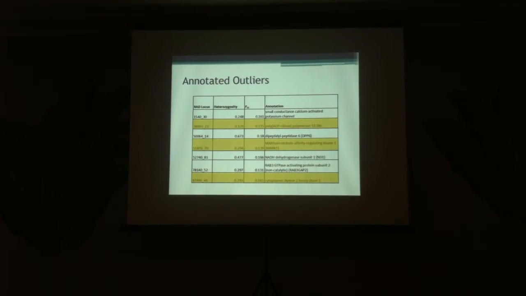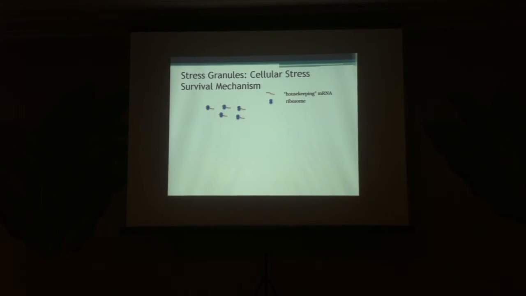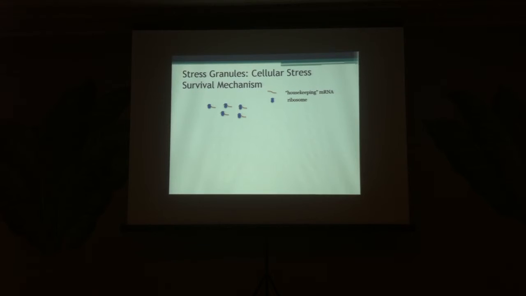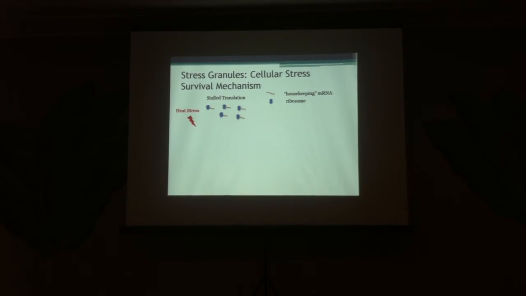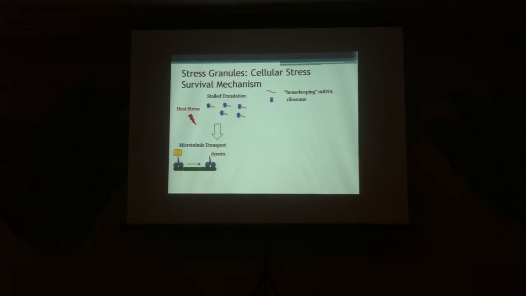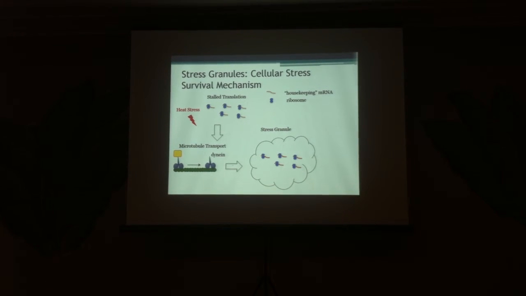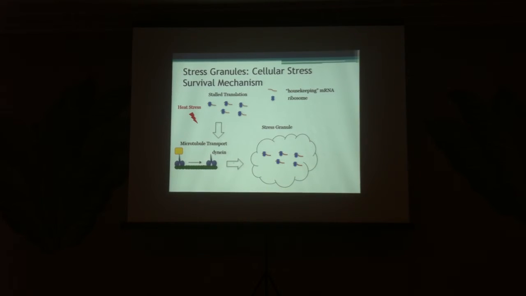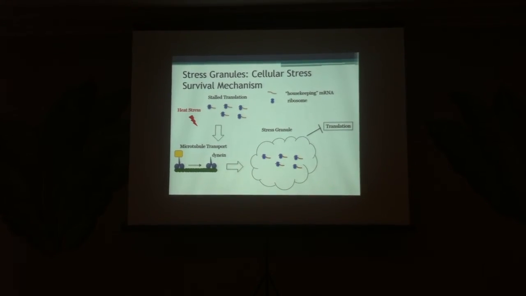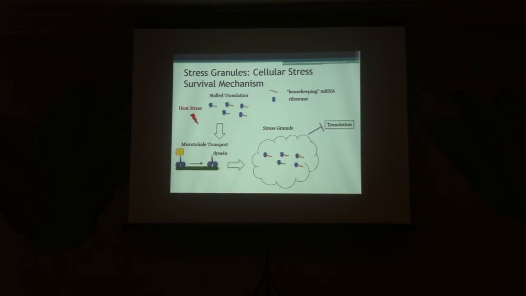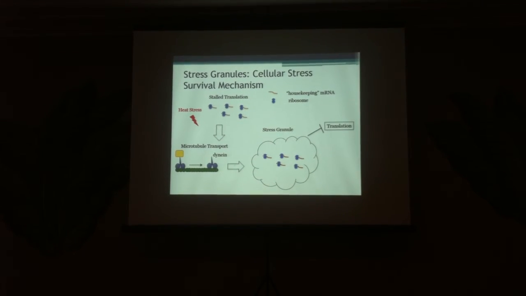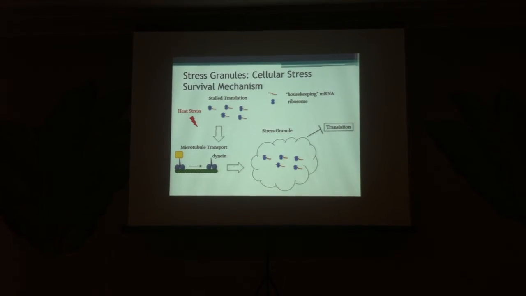So a little bit more about stress granules and why they're important. What happens is when a cell is exposed to stress, such as heat stress, the housekeeping mRNAs exit the translating pool, and facilitated by microtubule transport and molecular motors such as dynein, they enter these stress granules, which are cytosolic aggregations of RNA and RNA-binding proteins that function to sequester and preserve these untranslated control mRNAs as part of a mechanism to facilitate the heat stress response. For instance, by ensuring the translation of other mRNAs like chaperones and enzymes that are immediately needed for the stress response.